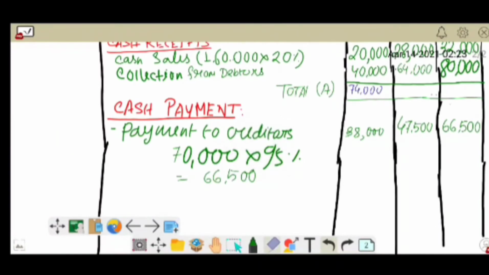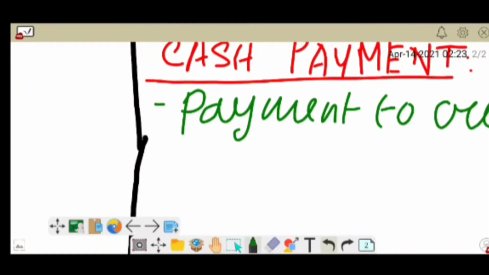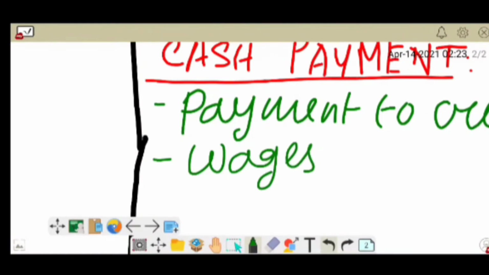Now the next one is named wages. So is there anything related to wages? Wages are paid half month in arrear and other expenses paid 1 month in arrear. Okay, so wages will be calculated on the basis of 1 month. So now we will calculate the workings on the other side. Okay, now we'll calculate the workings on wages.